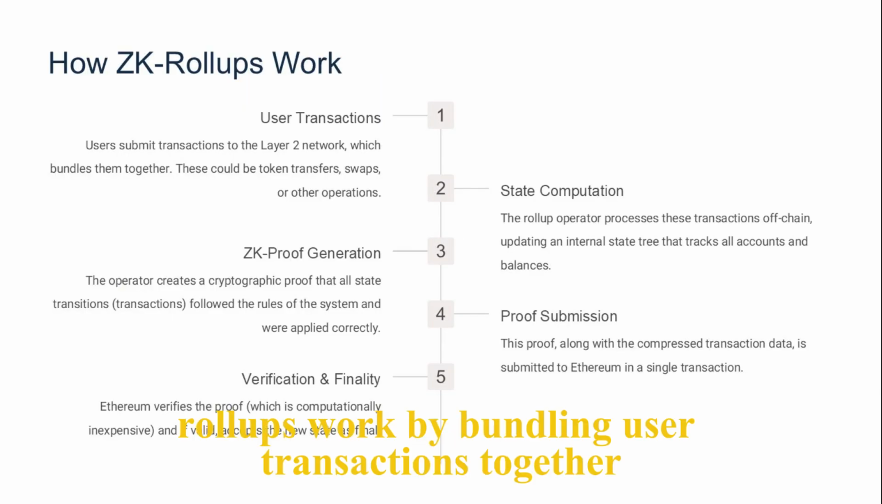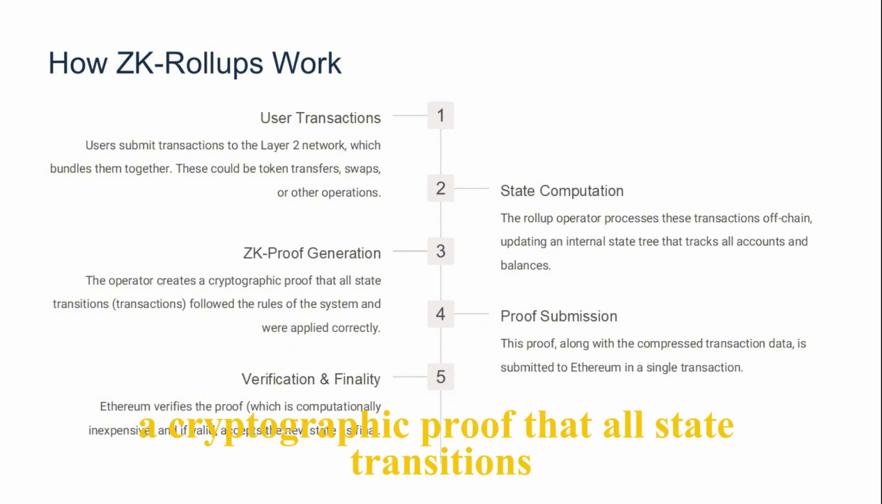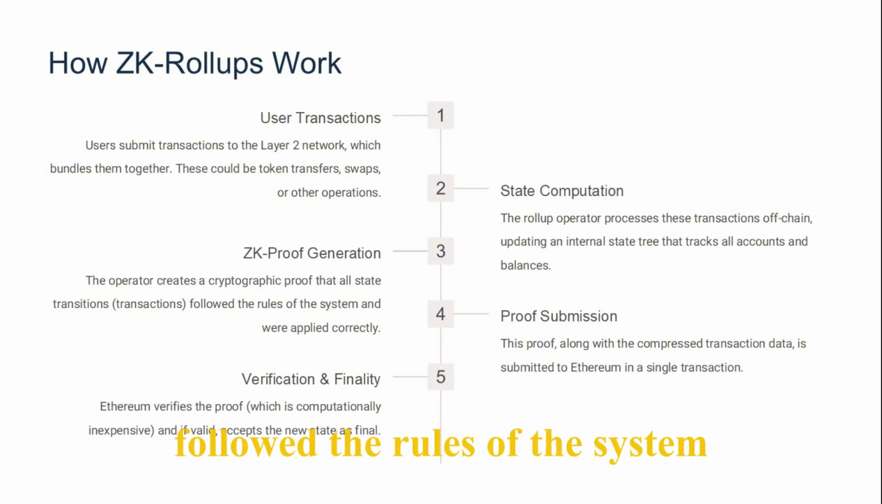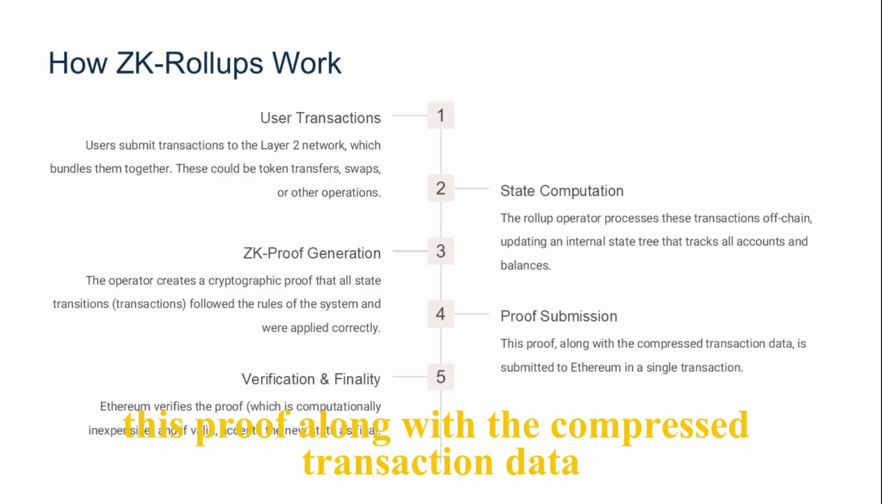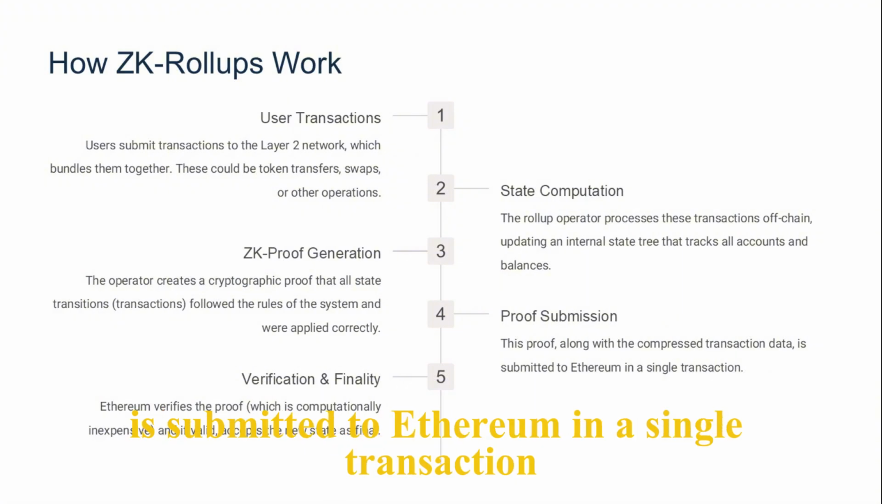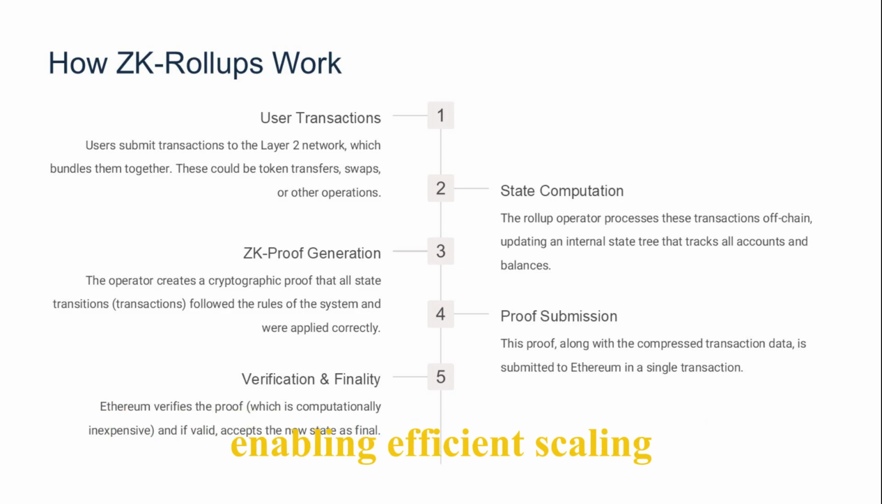ZK rollups work by bundling user transactions together and processing them off-chain. The operator creates a cryptographic proof that all state transitions followed the rules of the system and were applied correctly. This proof, along with the compressed transaction data, is submitted to Ethereum in a single transaction. If valid, Ethereum accepts the new state as final, enabling efficient scaling.